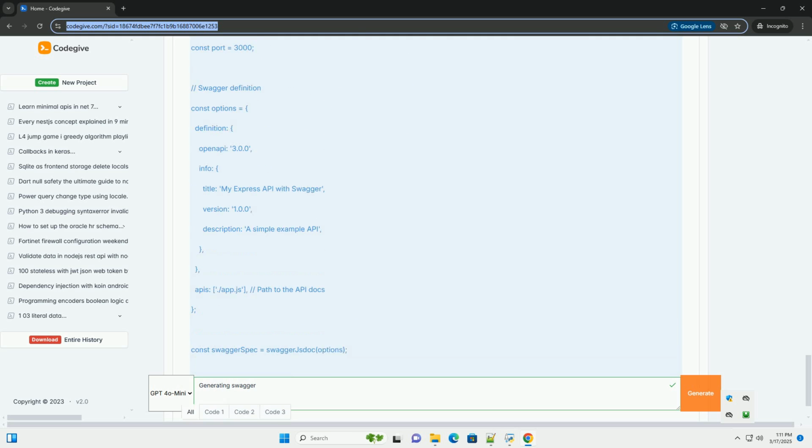B. Code generation from specification. Once you have your Swagger/OpenAPI specification, YAML or JSON, you can use tools like Swagger Codegen or OpenAPI Generator to generate server stubs or client SDKs in various languages. Using OpenAPI Generator, recommended. OpenAPI Generator is a community-driven fork of Swagger Codegen. It's more actively maintained and supports more languages and features.